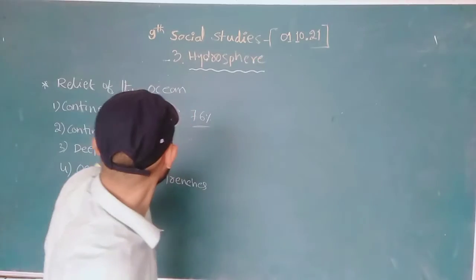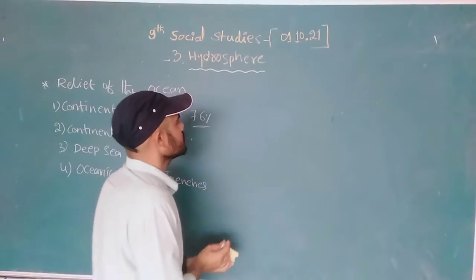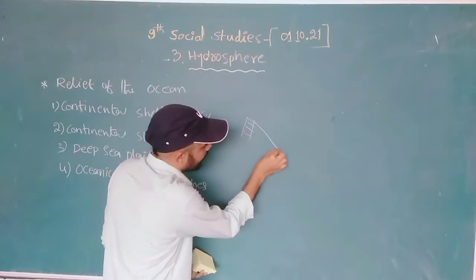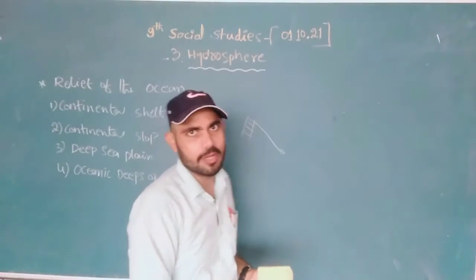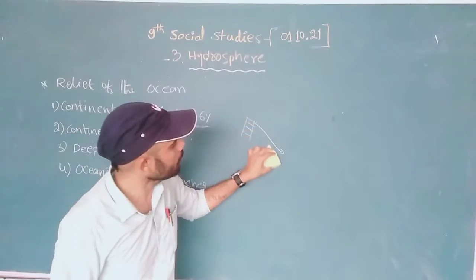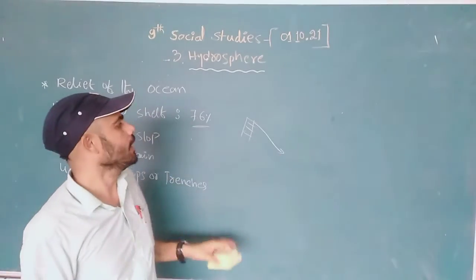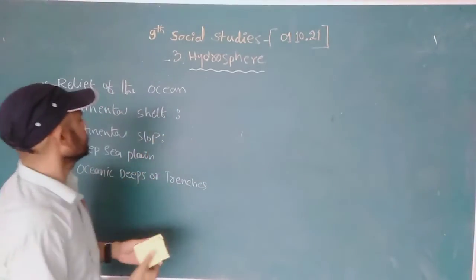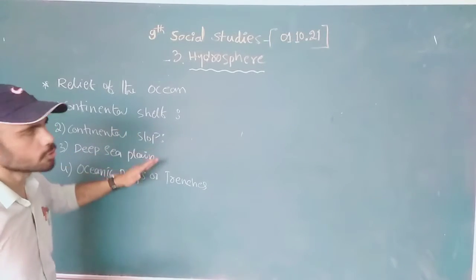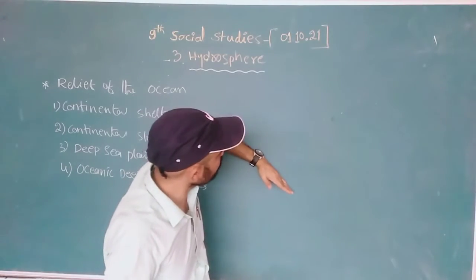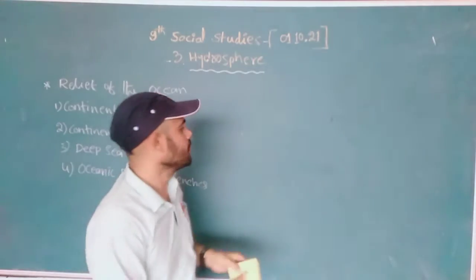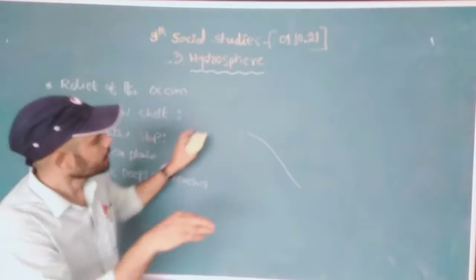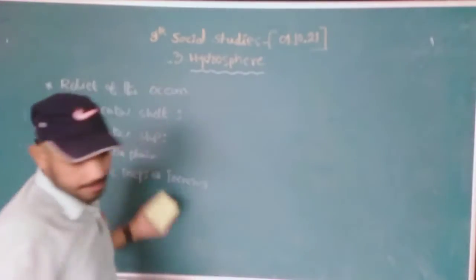And the second one is the continental slope. When this continental shelf ends, it automatically goes down deep. When we go toward the plains, this is called the continental slope. It is already showing a slope. Slope means something sliding toward a bend. See, this is the continental slope.